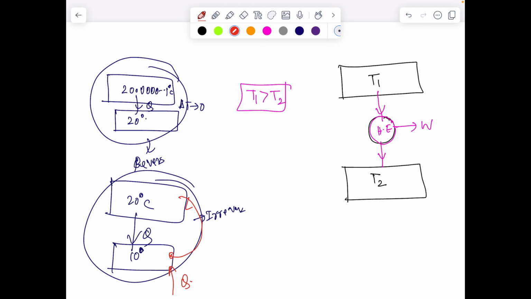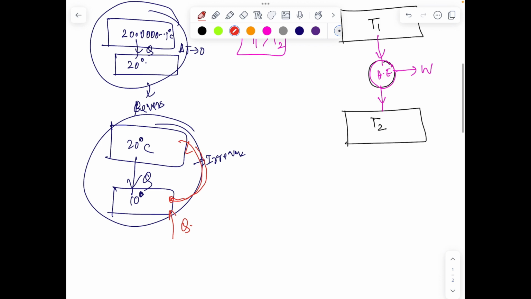Why is it irreversible? Because even if from 10 degrees Celsius to 20 degrees Celsius, you can heat it back, right? By heating it back, I can bring the system to the same configuration, from 10 degrees Celsius to 20 degrees Celsius. But the surrounding has suffered a change. How? Because to bring 10 degrees to 20 degrees Celsius, now work has to be supplied here.